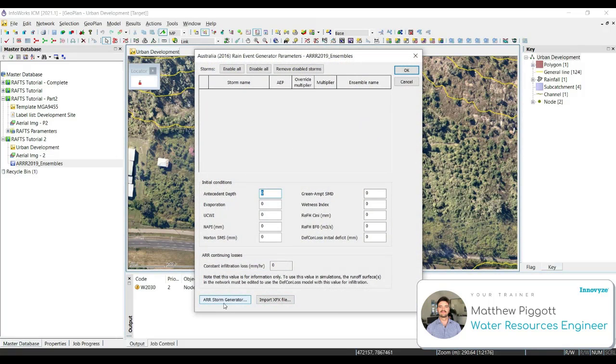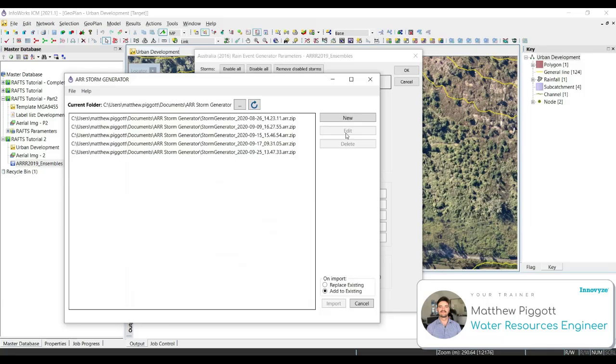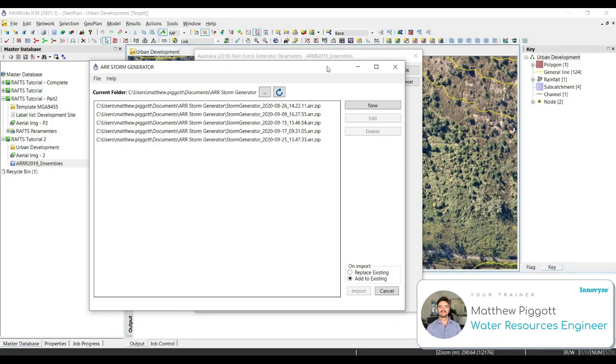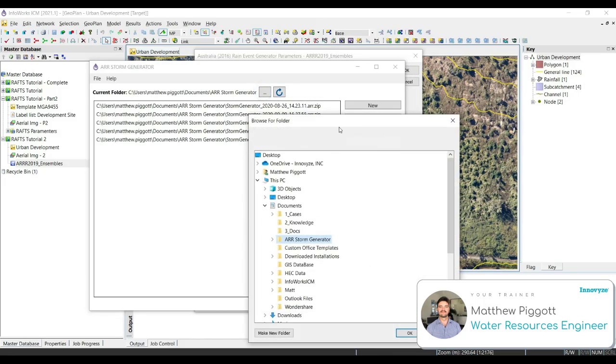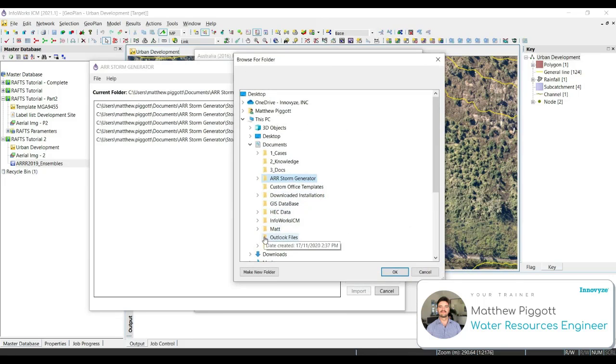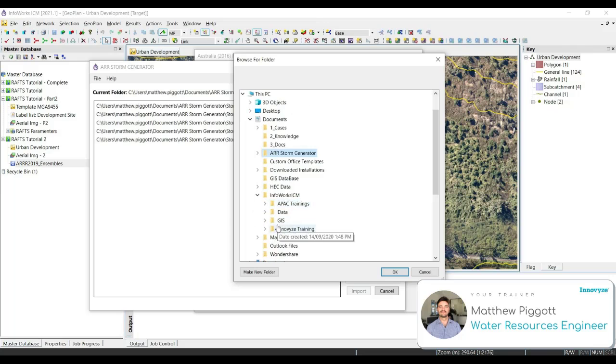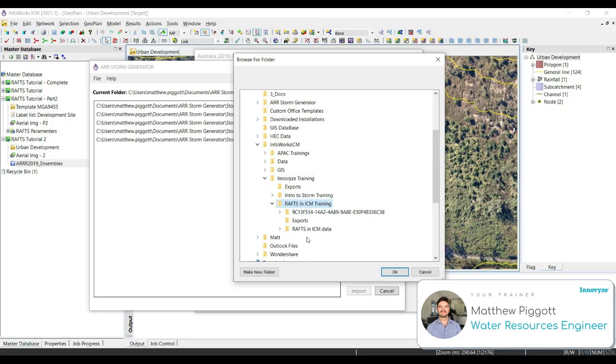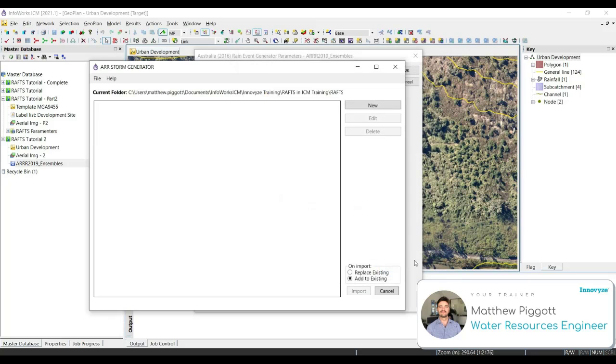In our window, we're going to go down to the AR&R Storm Generator button, which will take us to our Storm Generator window. By default, the Storm Generator will access an AR&R Storm Generator folder in my working documents. You can see some previously generated storms in my network folders. We're going to browse to the training data folder, and select OK.